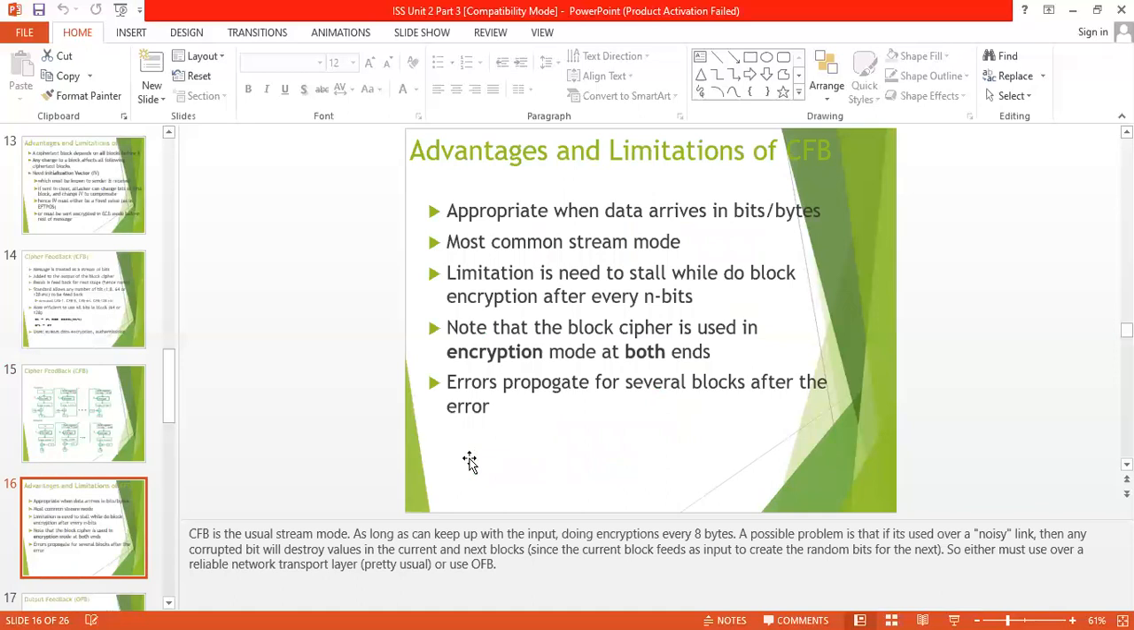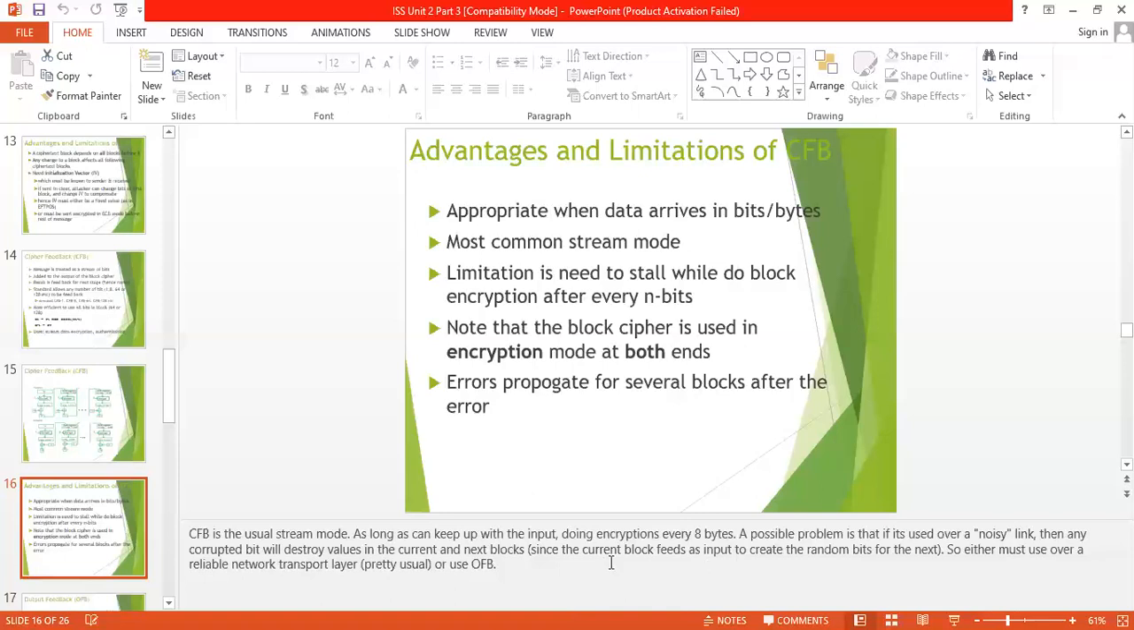There are some advantages. There is some data loss due to the use of the register, thus it is difficult to apply cryptanalysis. So this is the simple CFB mode. CFB is usually a stream mode, doing encryption every 8 bytes. A possible problem is that if it is used over a noisy link, then any corrupted bit will destroy the value in the current and the next block.